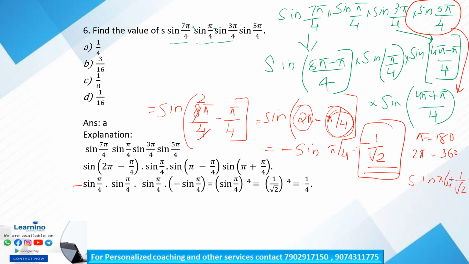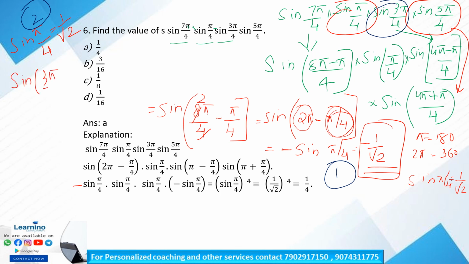Okay. Then what about the second term? The second term is sine pi by 4. What about the value of sine pi by 4? Sine pi by 4 is equal to 1 by root 2. So this is our first value, this is our second value. Then what about the third value? The third is sine 3 pi by 4.